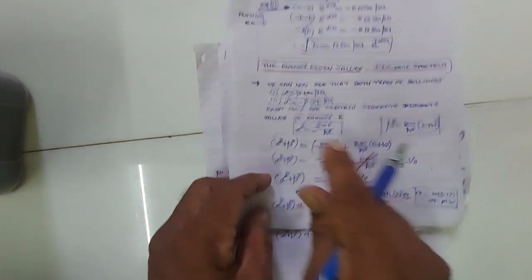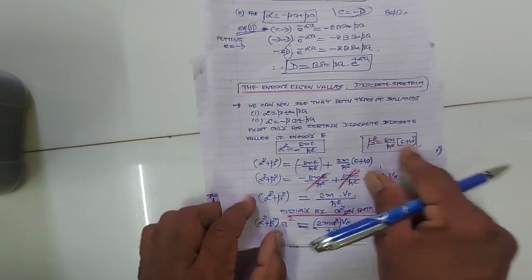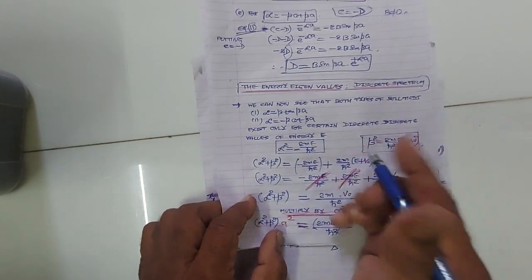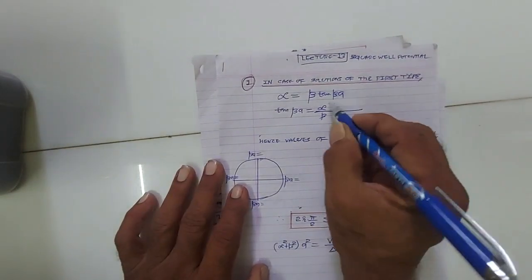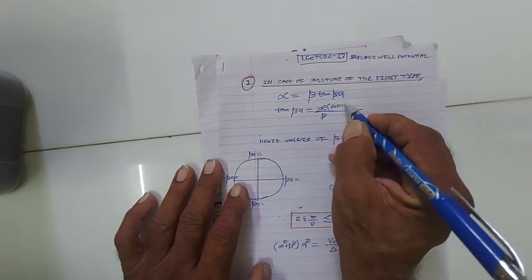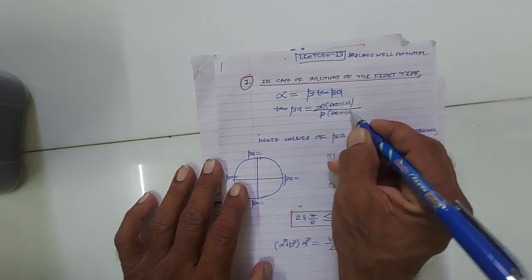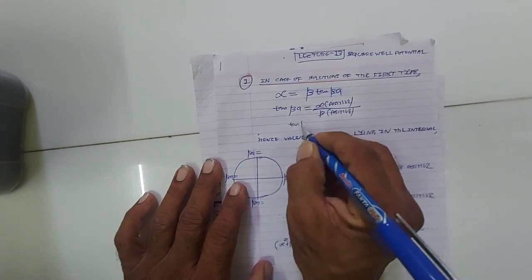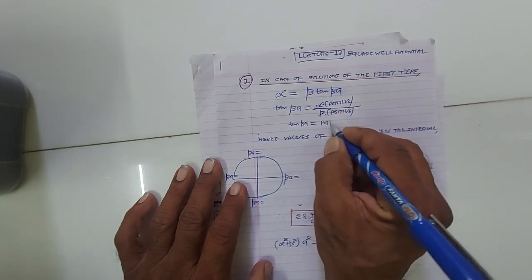alpha square is minus 2mE upon h cross square. Alpha is a positive constant. Beta square is 2m upon h cross square (E plus V0). Beta is also positive. So alpha is a positive constant, beta is a positive constant. So tan beta a, with alpha positive and beta positive, must be positive.